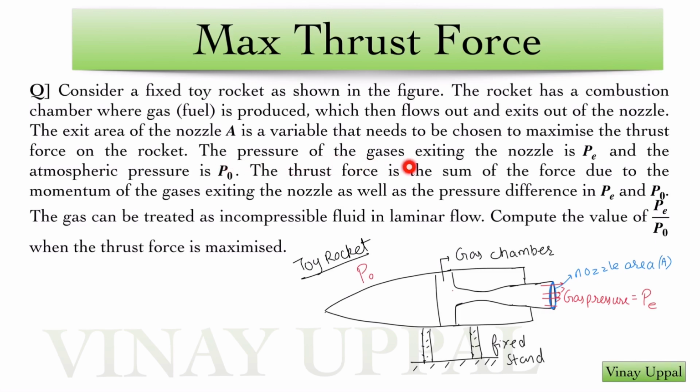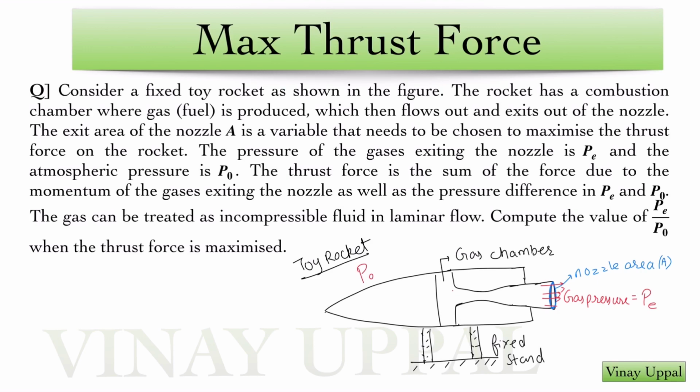The pressure of the gases exiting the nozzle is PE and the atmospheric pressure is P0. The thrust force is the sum of the forces due to the momentum of the gases exiting the nozzle as well as the pressure difference, the difference in the exhaust pressure and the atmospheric pressure. And the question says the gas can be treated as an incompressible fluid in laminar flow. So that means we can apply our fluid dynamics here. And the question is asking us to compute the value of the exhaust pressure to the atmospheric pressure when the thrust force is maximized.